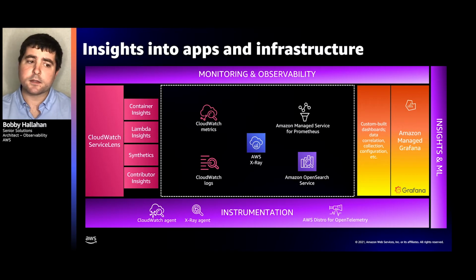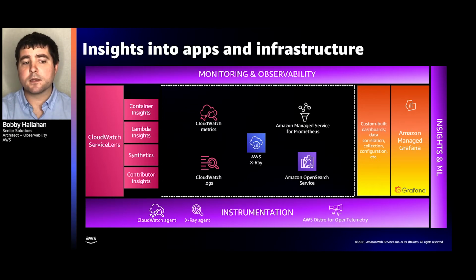However, on the left-hand side of the screen, what we just demoed would be by leveraging the add-on services on top of CloudWatch logs, metrics, and trace data by looking at container insights, synthetics, contributor insights, or even CloudWatch Service Lens, which is where we do our correlation of logs, metrics, and trace data.